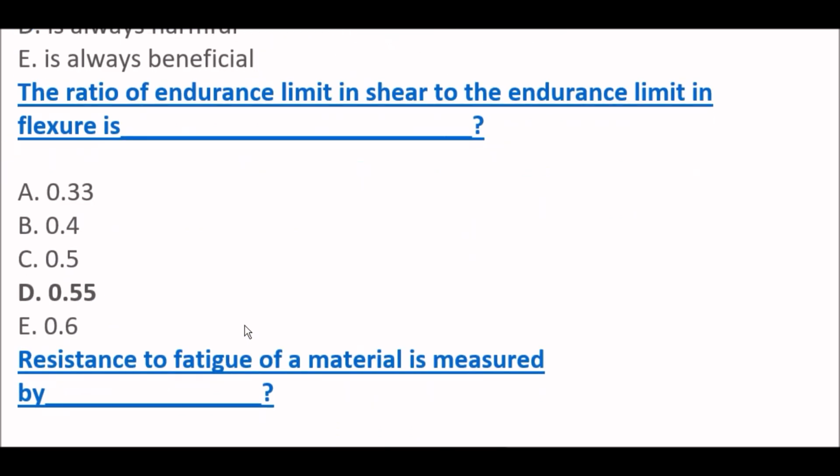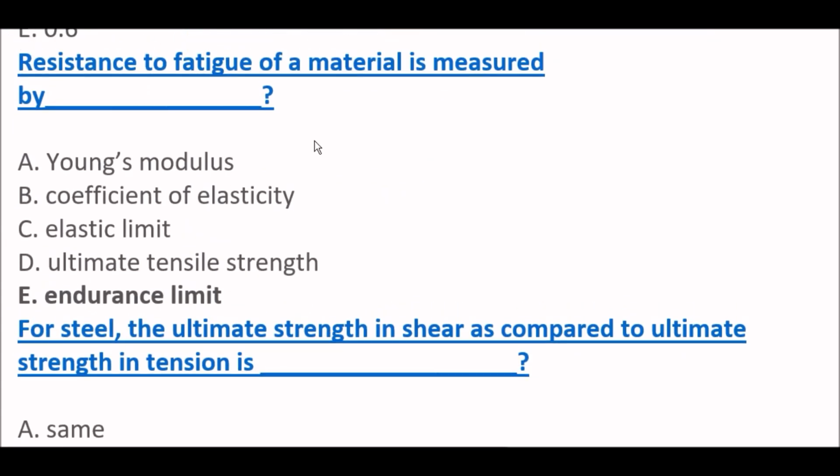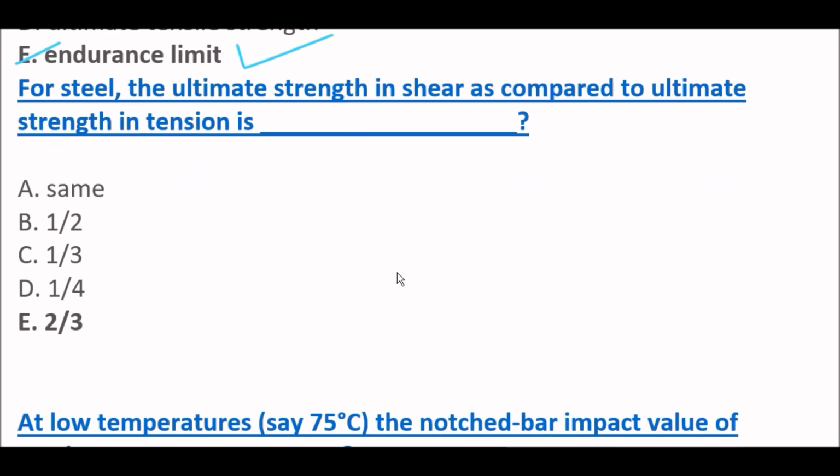Next question. The ratio of endurance limit in shear to the endurance limit in flexure is 0.55. Option D. Next question. Resistance to fatigue of a material is measured by endurance limit. Option E is the right one. Next question. For steel, the ultimate strength in shear as compared to the ultimate strength in tension is 2/3. Okay. Next question.